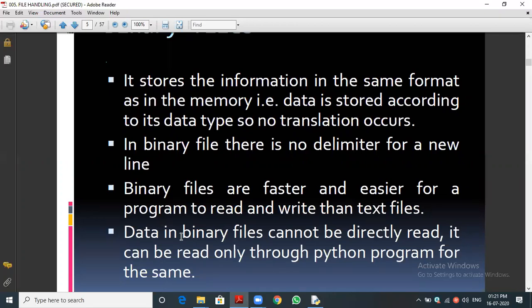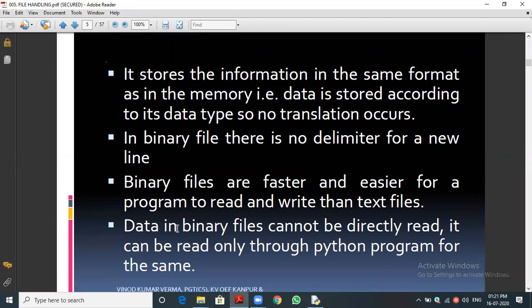Then how do I see what data I stored, sir? Very simple. We need to run the Python program; only through the Python program can we see the data. That is the point I am coming to tell. You can see the last point: data in binary files.